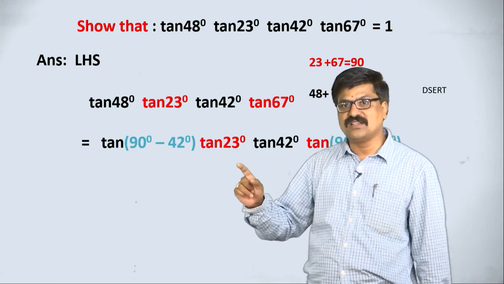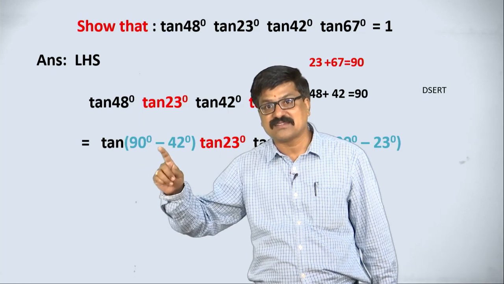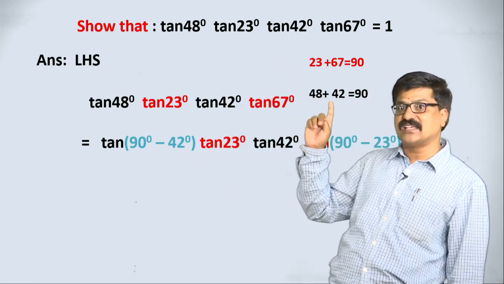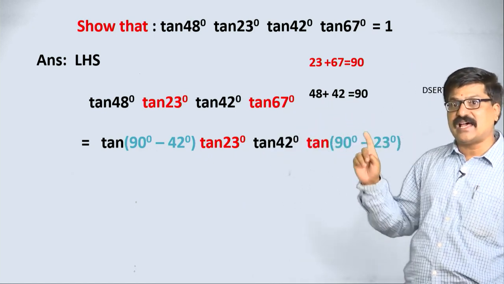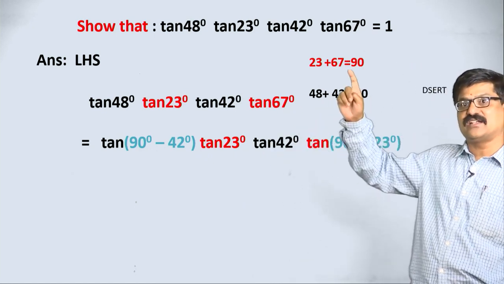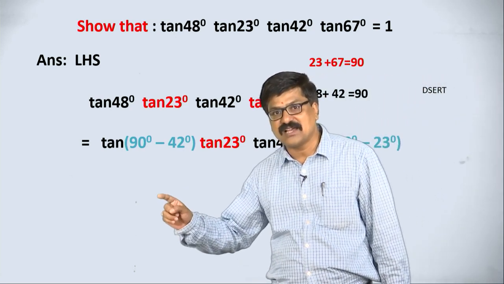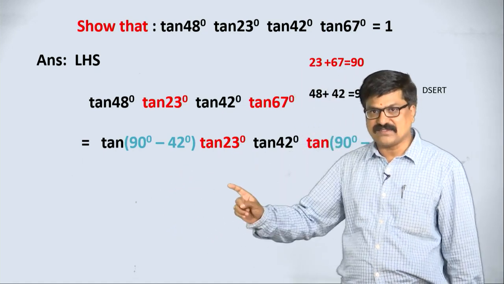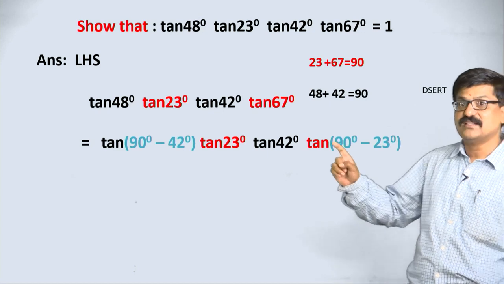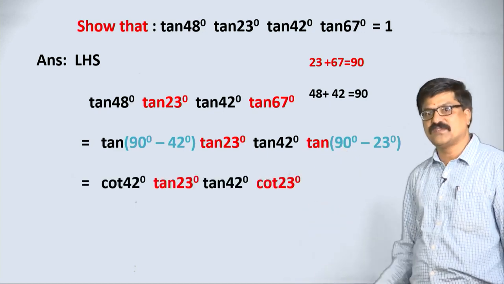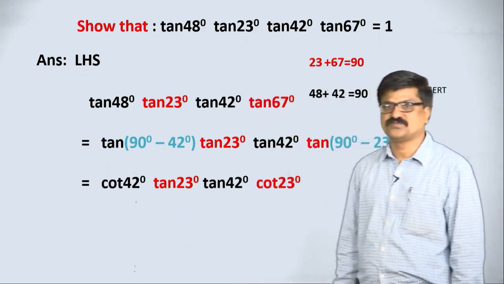See here, 23 and 42 same, I am writing tan 48 as tan of 90 minus 42, and tan 67 as tan of 90 minus 23 here. Then what is tan of 90 minus theta? It is cot theta. This as it is, this as it is. What is tan of 90 minus 23? That is cot 23. Observe here, this is cot 23, this is cot 42.